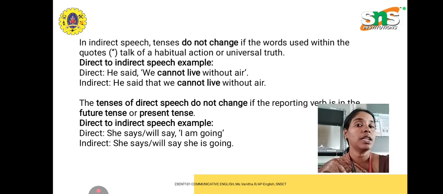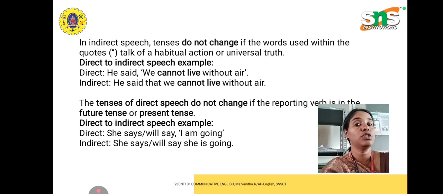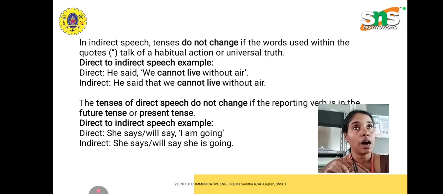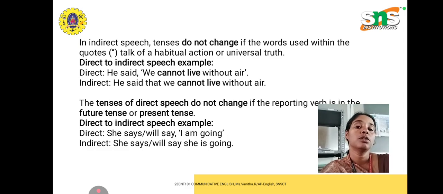Another change in rule number 1: in indirect speech, tense does not change if the words used within the quotes are habitual actions or a universal truth. For example, he said, "We cannot live without air."